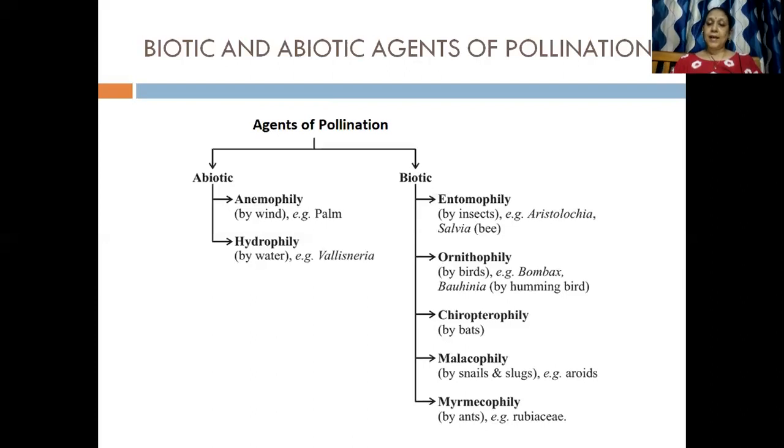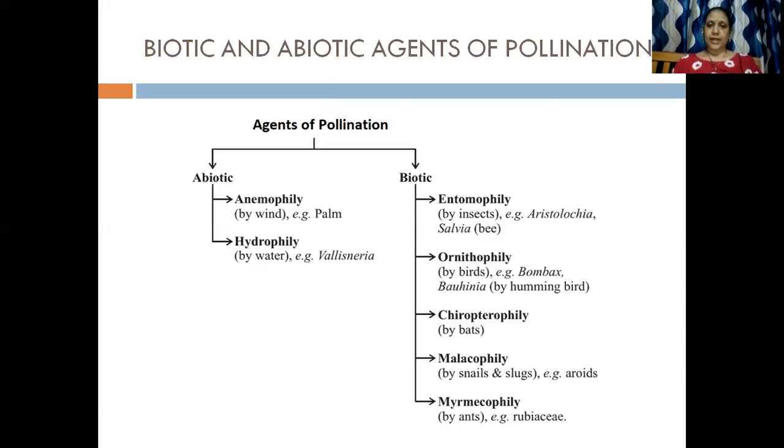Pollination by bats is called cryptophily. Pollination by snails and slugs is called as malacophily. And pollination by ants is called as merocophily. Clear?